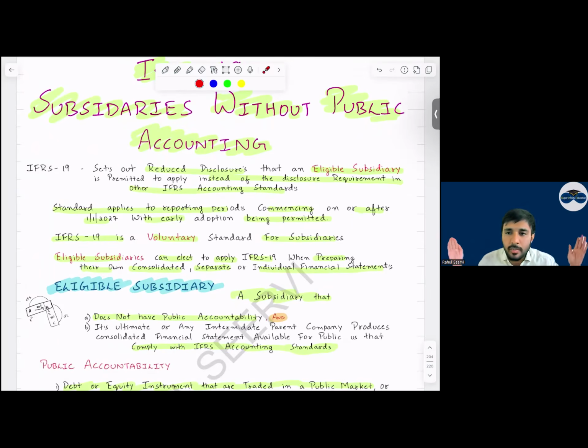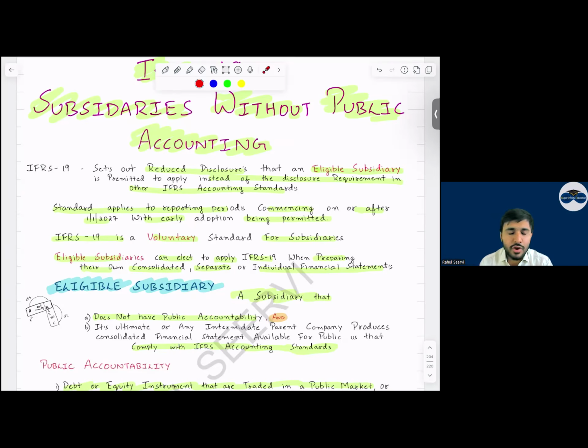Yes or no? As per IAS and IFRS, the disclosure which we have to give is in detail. But IFRS 19 is saying what? If IFRS 19 conditions are being met, you need not mention the entire disclosure. You can reduce the disclosure.